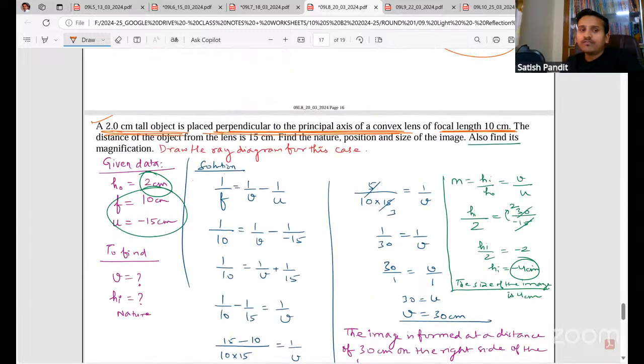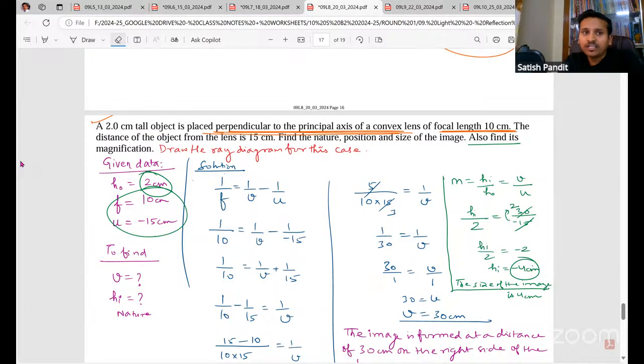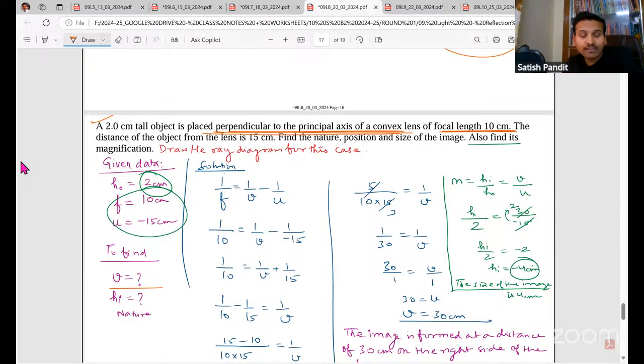So look here, the height of the object is 2 centimeter, and object height is always positive because it is placed above the principal axis every time. Focal length is positive and U is negative because object distance is always on the left side. Object is always kept on the left side, so U will always be negative. Focal length is positive because a convex lens will converge the light rays on the right side. So, given data understood, we have to find the image distance, the height of the image, and the nature.